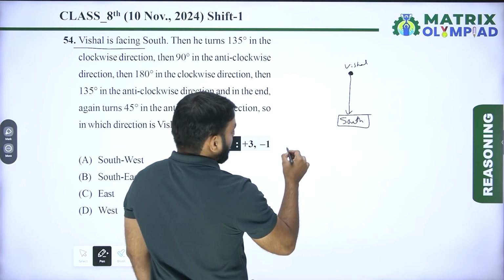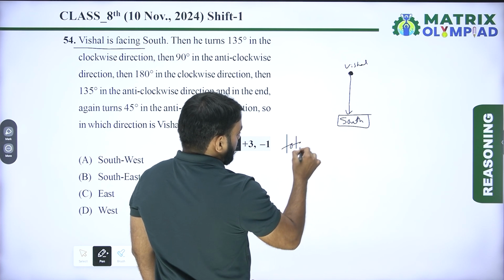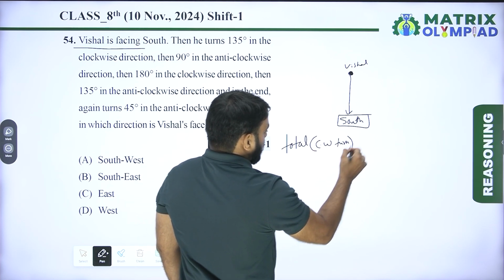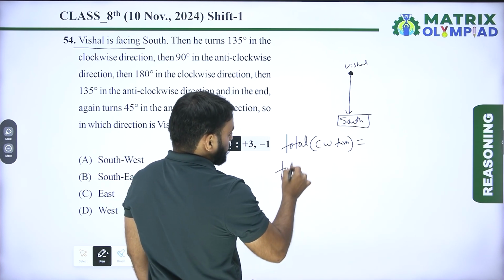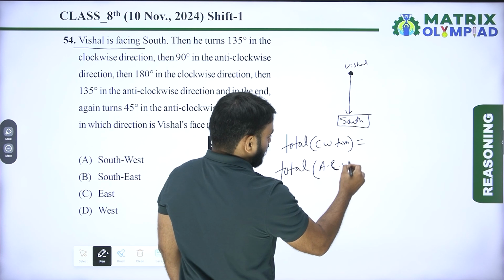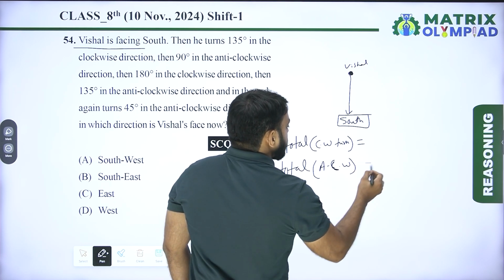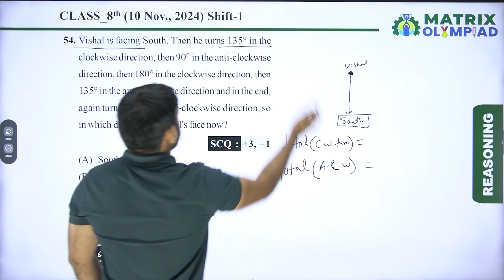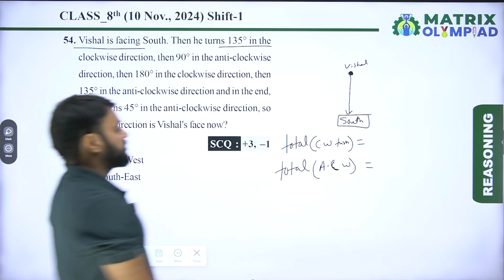So first count the total clockwise turn and then count total anti-clockwise turn. So Vishal takes 135 degree in the clockwise direction.